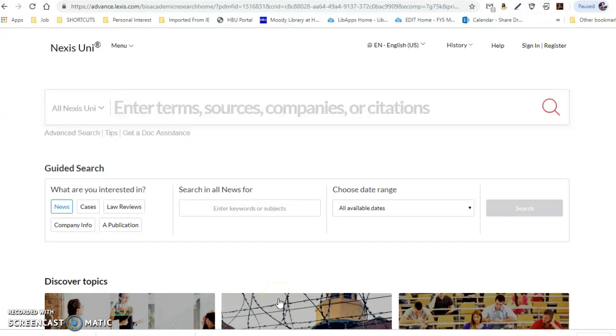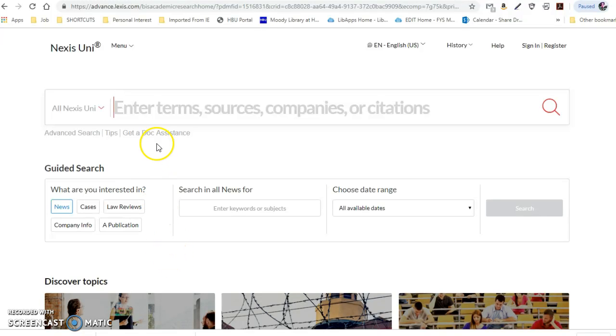Hello, I have been playing around with Nexis Uni, which is a new interface for LexisNexis. LexisNexis is now called Nexis Uni, which I think may be for University Uni. But I'm going to show you an easy way to look up the Fair Housing Act. I have been playing around with looking through publications and getting different versions of the Act, from the 1968 version to what currently is in place today.